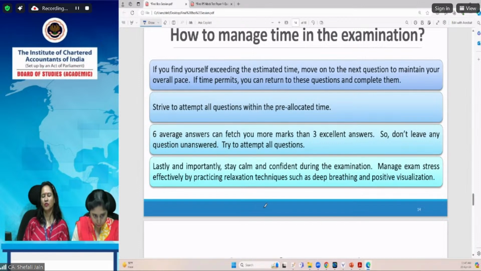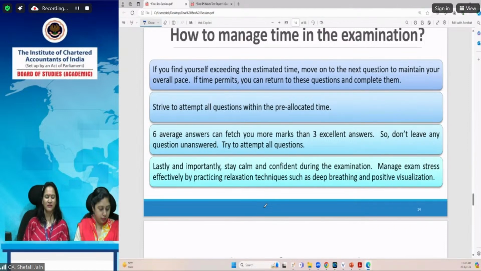Even in case of sections, I will advise you that it is important to write the correct section rather than to misquote the section. If you're very sure of the section number, only then write it, because it is better not to quote than to misquote a section number.